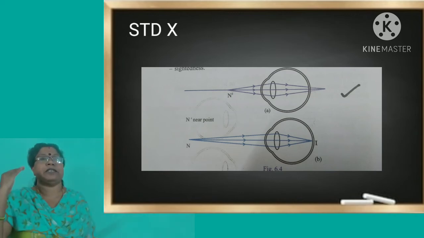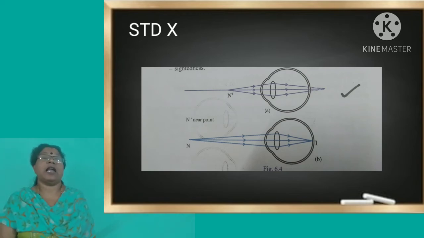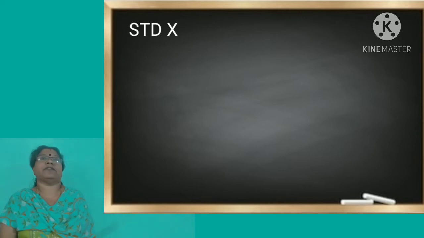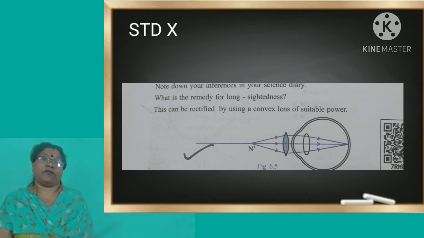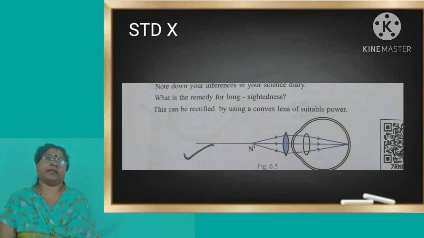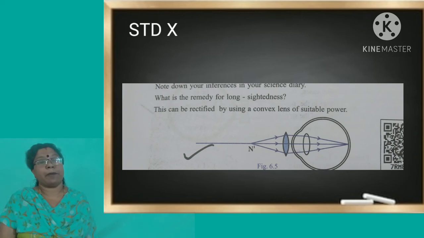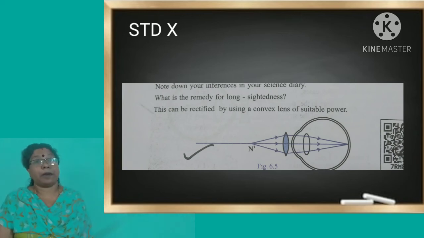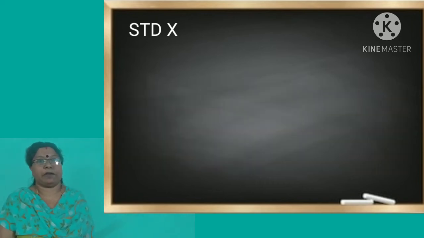These people are able to see far away objects, but they will not be able to see nearby objects. So the defect is shown in the figure, and this defect can be rectified by using a convex lens in front of the eyes. That is, if you are using a convex lens of suitable power, as you see in the picture, the image can be formed on the retina. So hypermetropia can be rectified using a convex lens of suitable power.